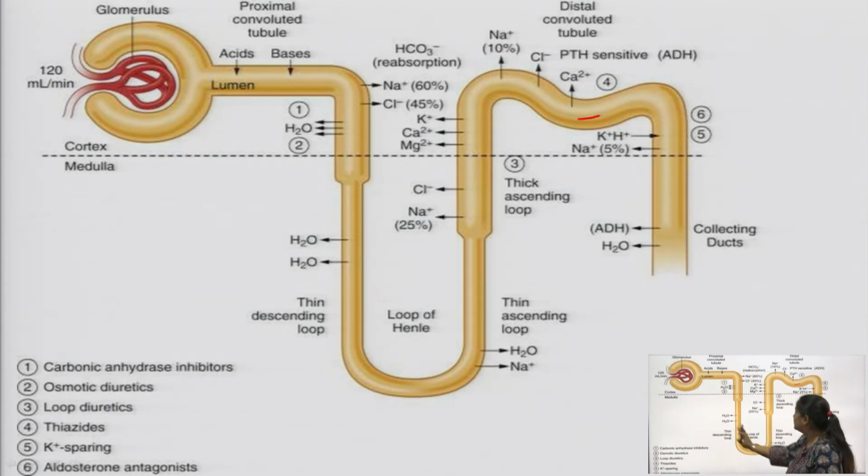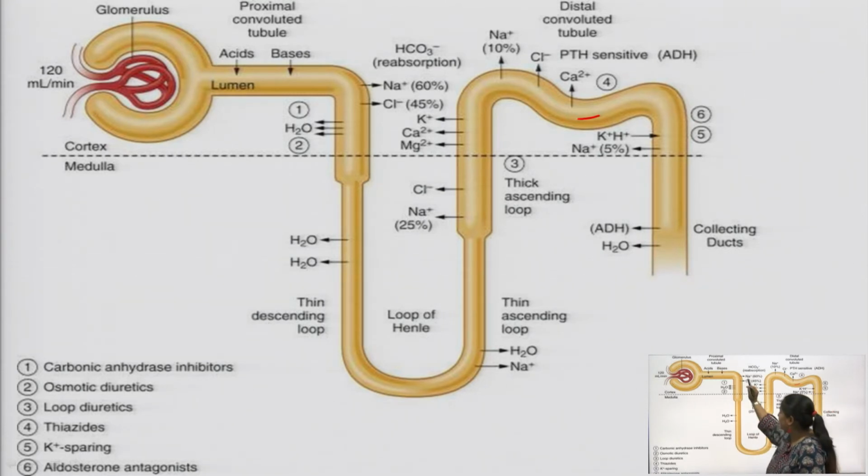Now, in this diagram you can see some ions are moving out of the nephron, some are reabsorbed. Maximum you can see are reabsorbed.